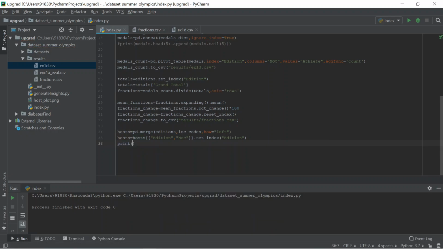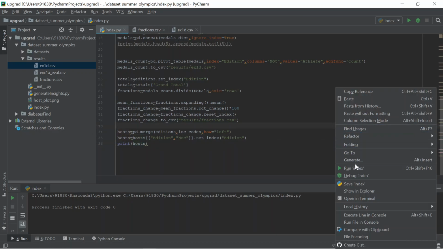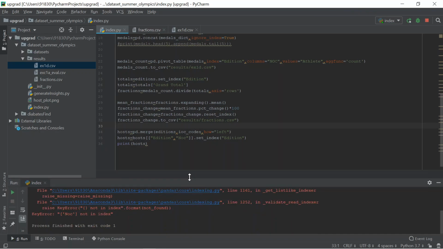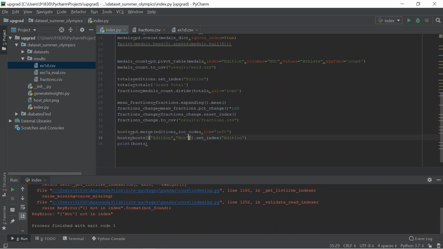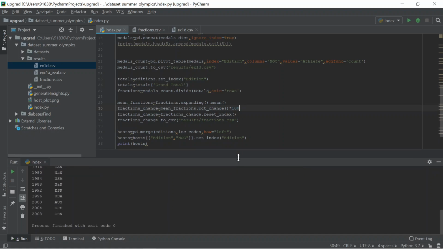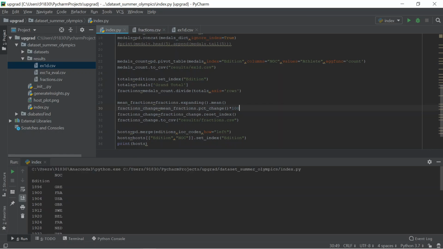First try to print this hosts and see what is there in this. Okay, NOC is in capital letters. Okay, I think this is the output we got. We need to give Edition and NOC, with Edition as the index and NOC as a column.